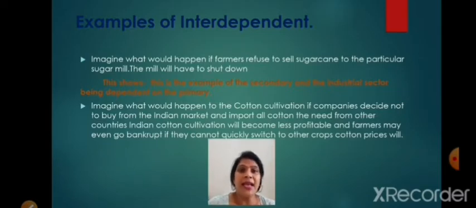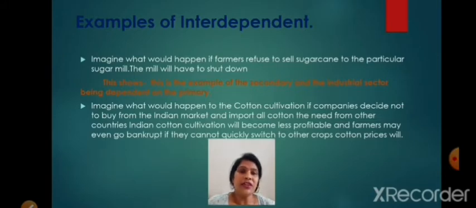Coming to the next example, let us examine what would happen to the cotton cultivation if the companies decided not to buy from the Indian market and import all the cotton they need from other countries.